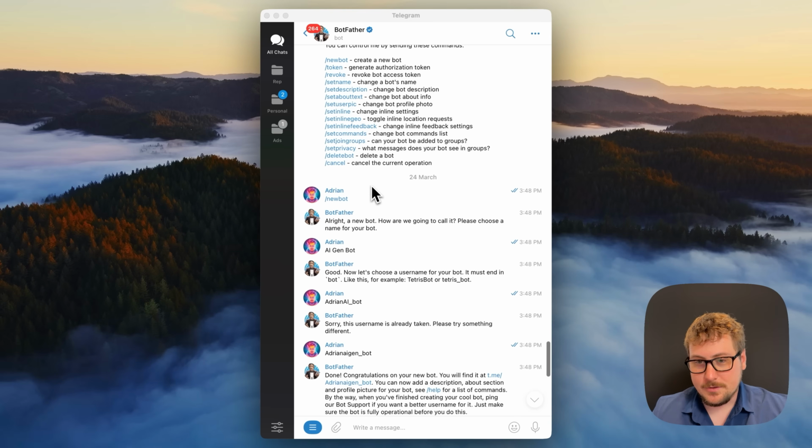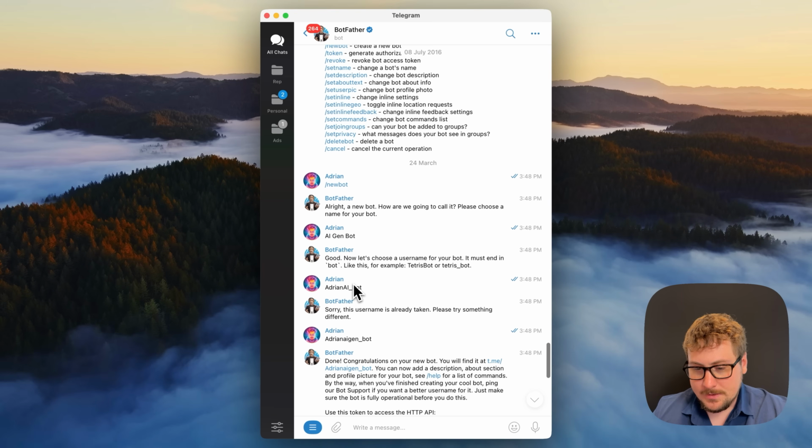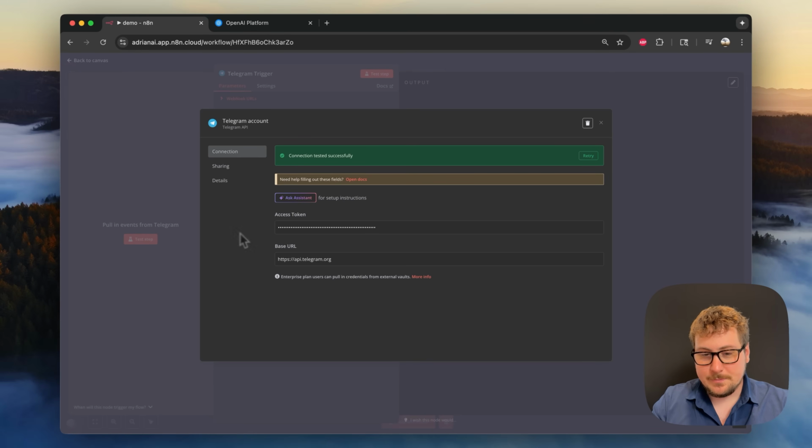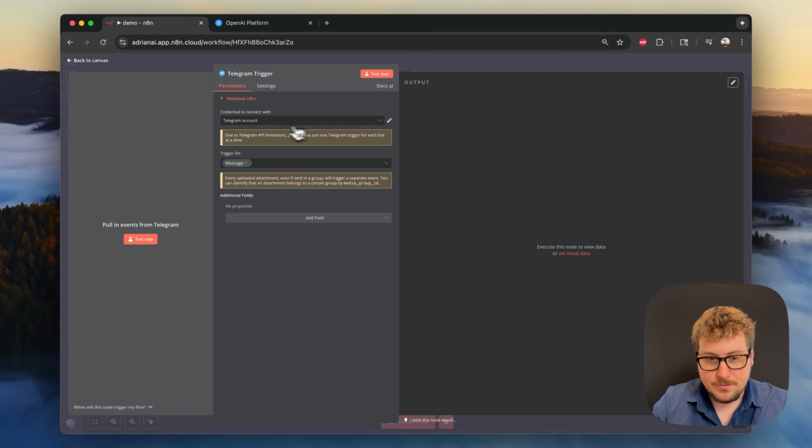Okay, so on Telegram, if you don't already have an account, I highly recommend you use it. It's super easy to interface with AI and N8N. You're just going to search for the BotFather account, do /newbot, name your bot, and then it's going to respond with your bot. You can click here to message it, and then below this is going to be your API token. You're going to take that token and put that in N8N. Okay, so I previously put my API token in here, so I should be good.